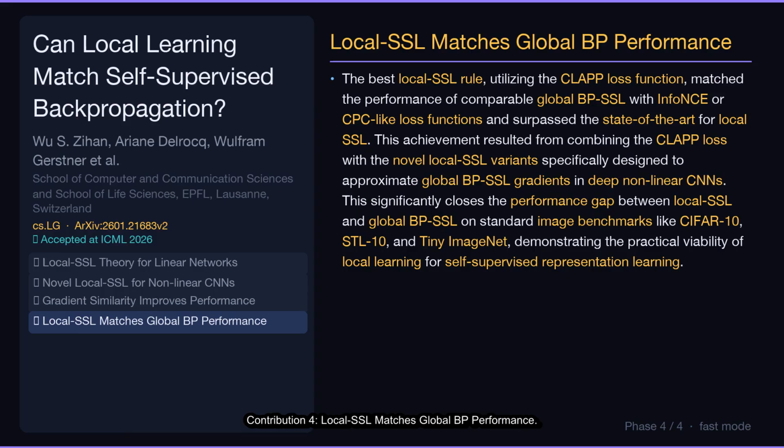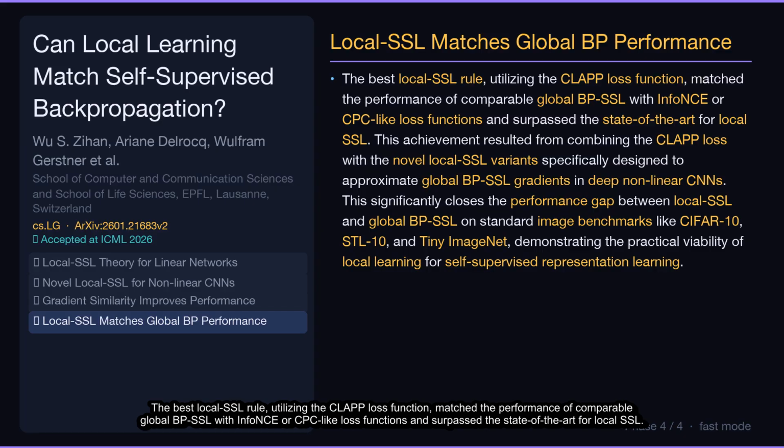Contribution 4. Local SSL matches global BP performance. The best local SSL rule, utilizing the CLAP loss function, matches the performance of comparable global BPSSL with InfoNCE or CPSA-like loss functions and surpasses the state-of-the-art for local SSL. This achievement resulted from combining the CLAP loss with the novel local SSL variants specifically designed to approximate global BPSSL gradients in deep nonlinear CNNs.